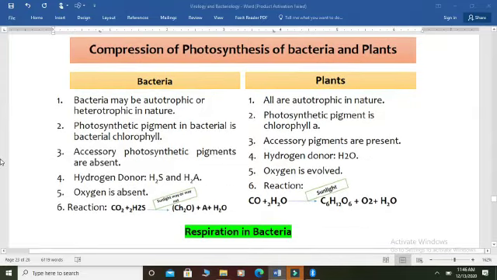Now, in this part, we discuss the comparison between the photosynthesis of bacteria as well as plants. If we look at bacteria and plants, bacteria may be autotrophic as well as heterotrophic in nature, while the